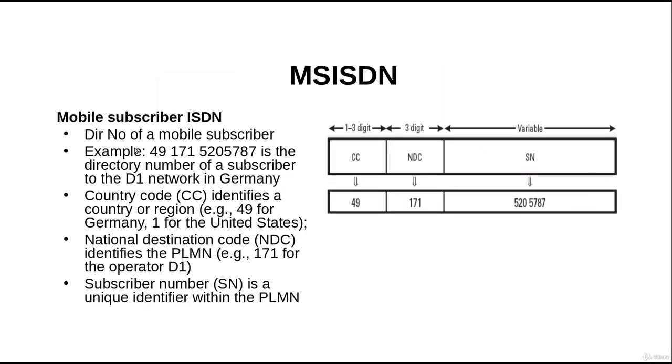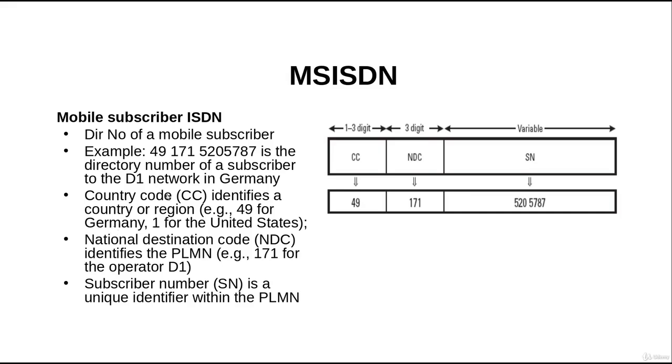And then you have the MSISDN number or mobile subscriber ISDN number. Basically the mobile subscriber ISDN number is that number which is used for calling purposes. For example, when I want to call someone else, I will use his MSISDN number, and each one of us knows this number well.